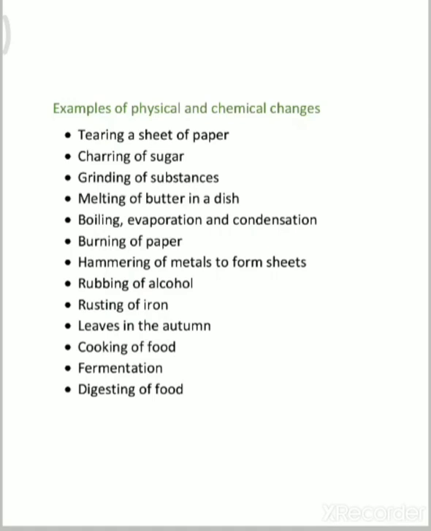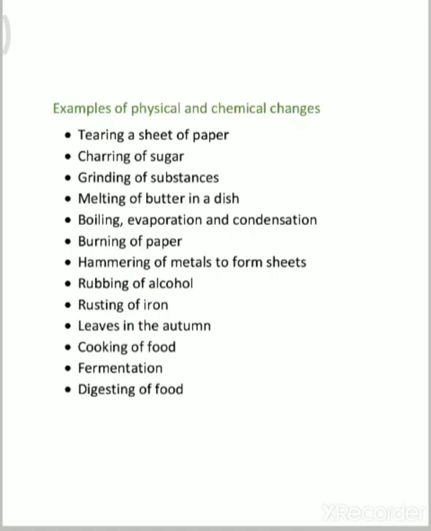When you take the butter, it has a definite shape and size, but after putting it on any food, you will see that the butter is melted, so it lost its shape and size.